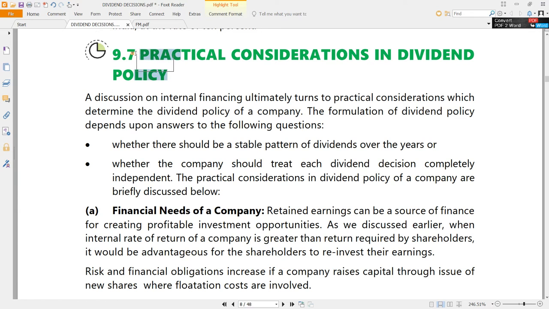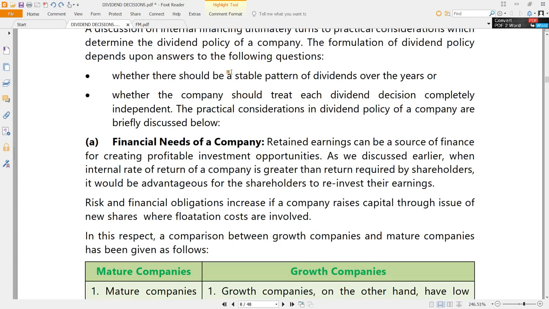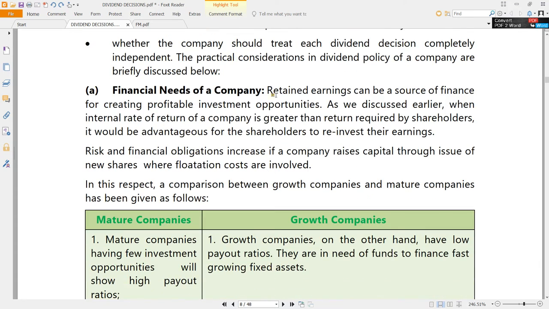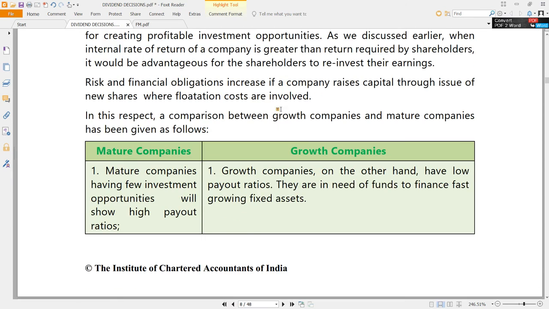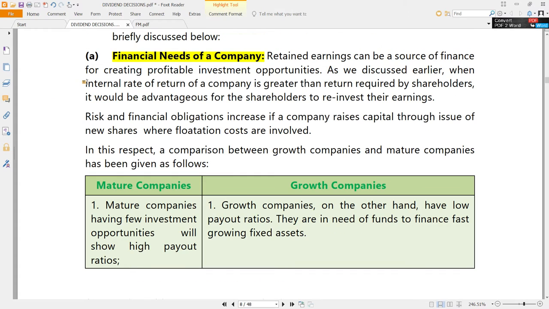Same things are repeated again and again. Sometimes you call it practical considerations, sometimes you call it factors. Ultimately, it is the same. What are the things here? Financial needs of the company. If the financial needs of the company are more, then it is better not to declare dividend, retain the earnings and use the retained earnings as a source of finance. Naturally, if your financial needs are high, you cannot declare dividends first and then later search for finance.